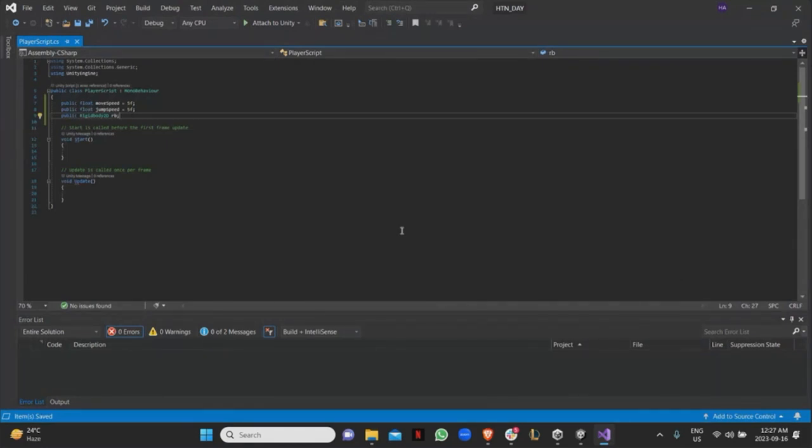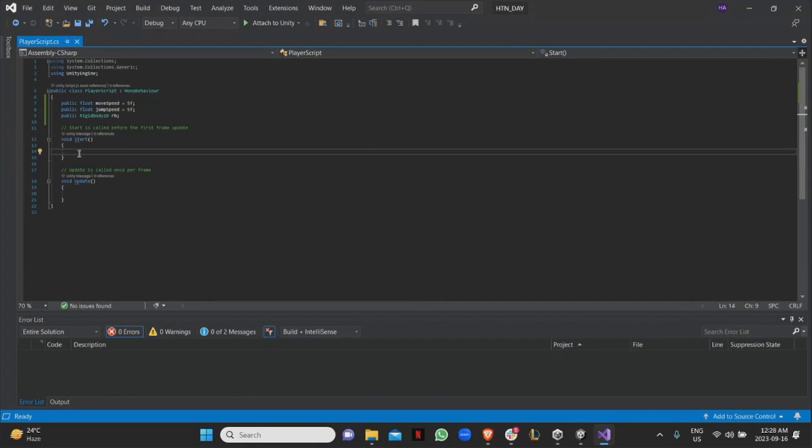So let's say I want to get a specific component from another game object somewhere else, but they're both in the scene. Just click from over there and drag it here, and that's how you can have different game objects talk with each other. Another way to do it, so let's say you want this to be private for some reason, or you made it public, but you forgot to assign it, right?